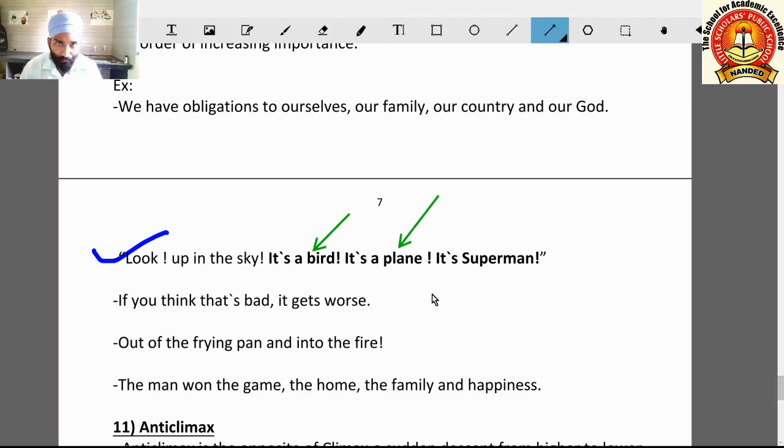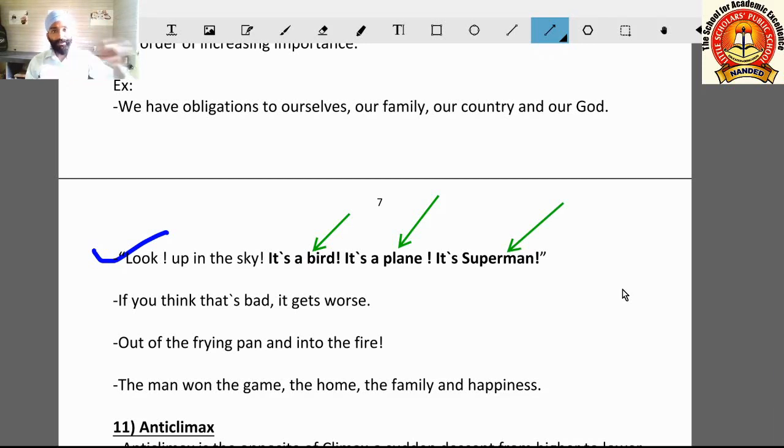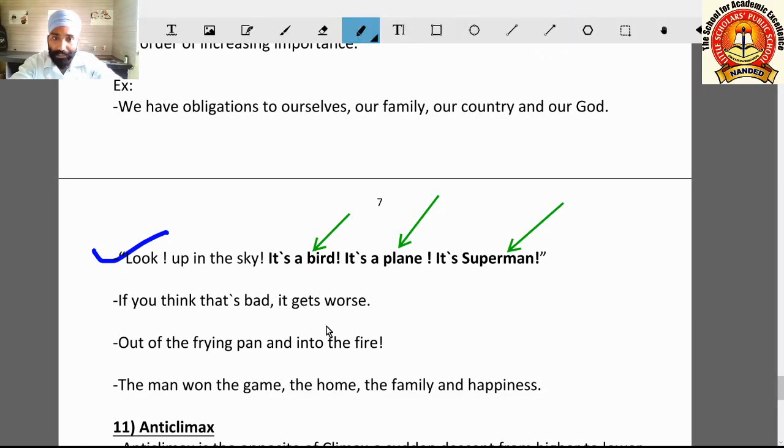Plane is more powerful than bird. Thereafter Superman is considered as more powerful than the plane, bird, or human beings. So here importance is increasing. Thereafter you can see, if you think that's bad, it gets worse. Two things are there here, bad and worse.